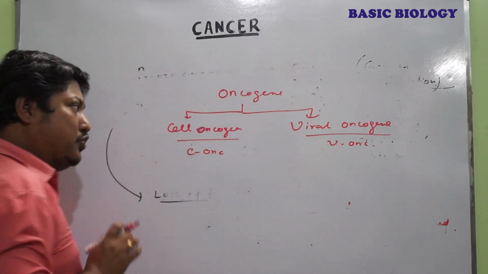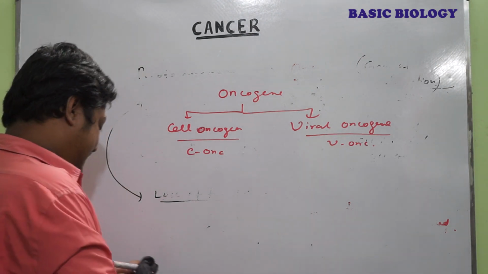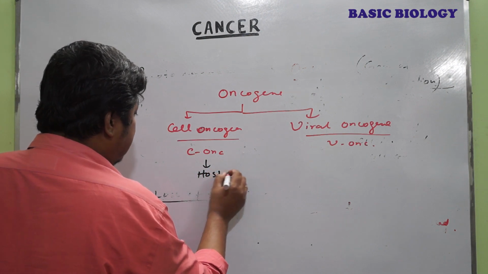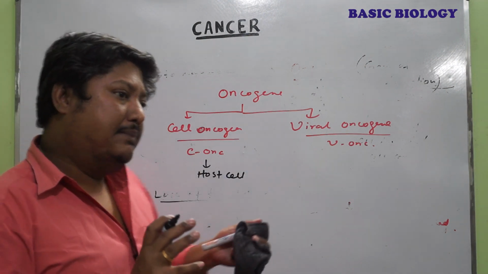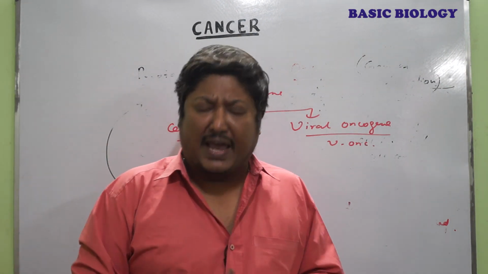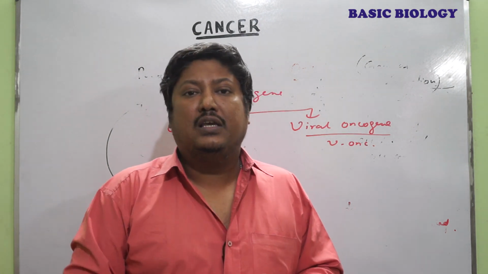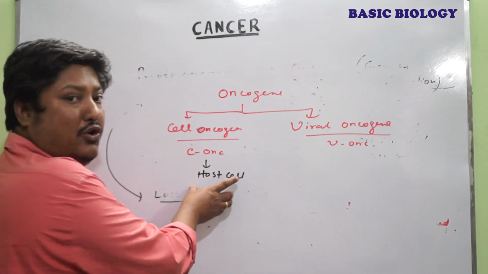Now the cellular oncogene means those oncogenes are present in our host cell. That means all the genes which are present in our body as a proto-oncogene form, say for example the growth factors, the anti-apoptotic genes, those genes when converted to the oncogene, they are called the cellular oncogene.